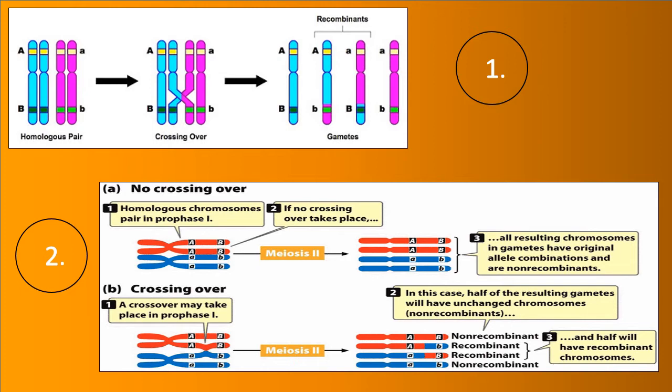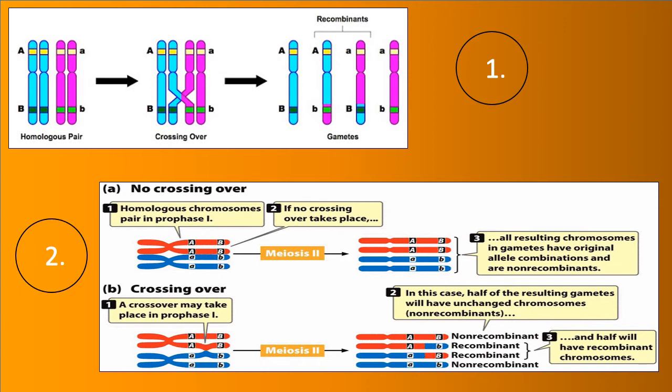In the red and blue colored chromosomes, the alleles do not cross over with each other. The red colored chromosome has capital A and capital B, and the blue colored one has small a and small b. Even after meiosis II, when the four gametes are formed, they do not cross over with each other. This kind of scenario can take place during certain times of cell division.